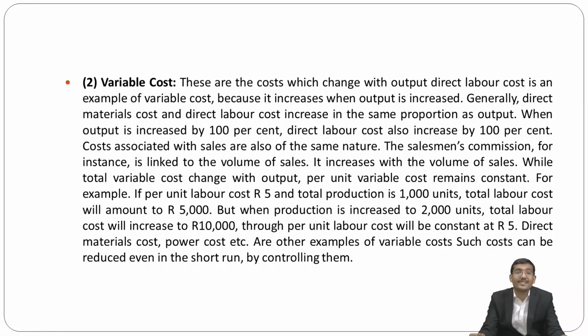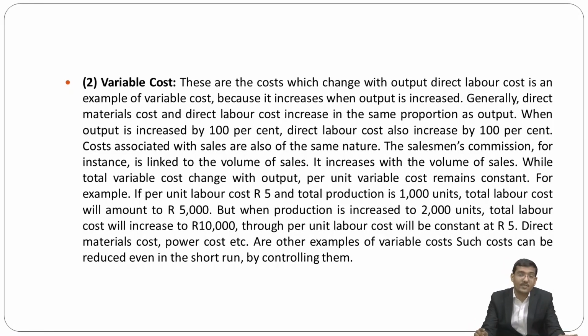When output is increased by 100%, direct labor cost also increases by 100%. Costs associated with sales are also of the same nature. The salesman's commission, for instance, is linked to the volume of sales.